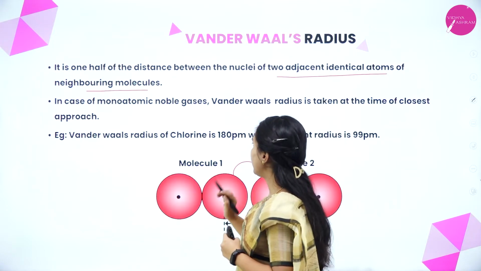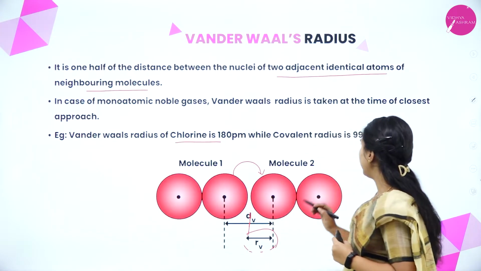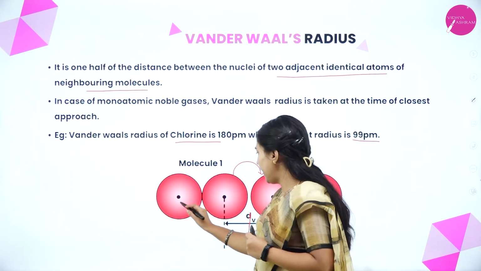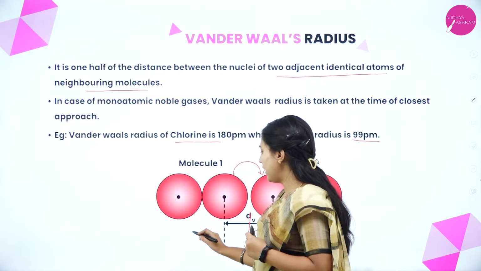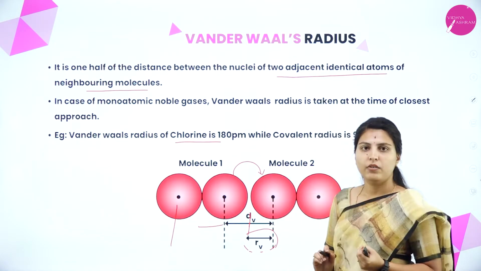Example, van der Waals radius of chlorine is 180 picometer while covalent radius is 99 picometer. If you take this distance again, half of this is covalent. What we are taking here is van der Waals.